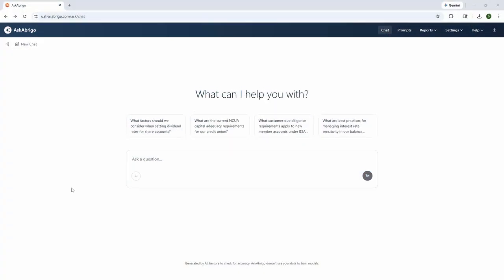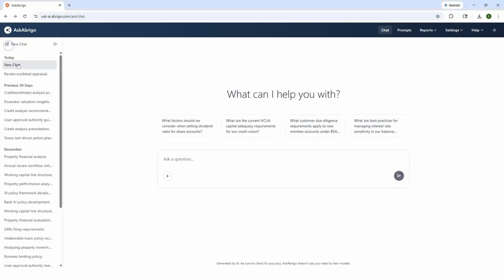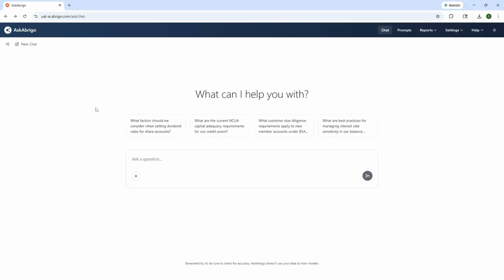If you've ever used an AI search tool before, this page should look pretty familiar. We have the ability to ask a question, engage with certain prompts, start a new chat, and view our recent chat history over here in the left-hand panel. In addition to that, we have the ability to upload documents directly for your financial institution.